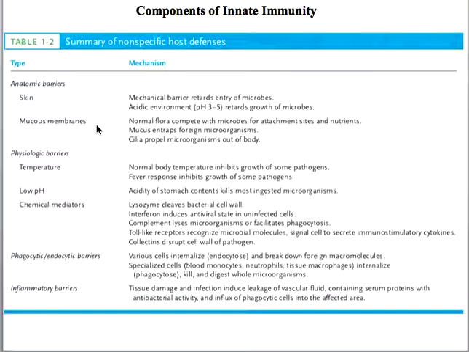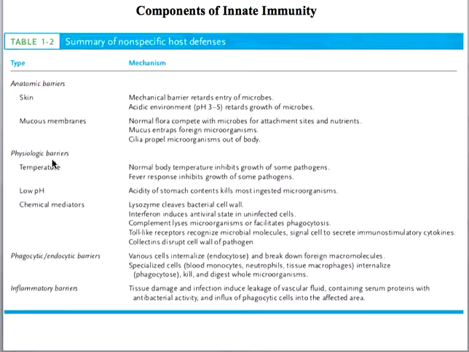Now the mucus that is present in the mucous membrane entraps foreign microorganisms, and therefore it can eliminate the microorganisms. Also the cilia which are present in the mucous membrane can propel the microorganisms out of the body.